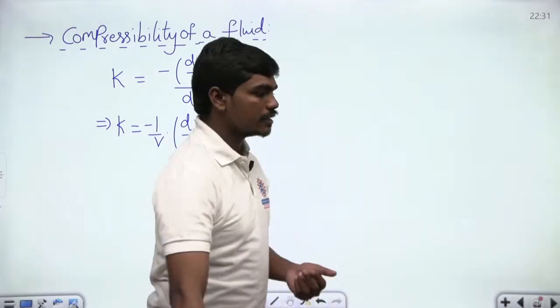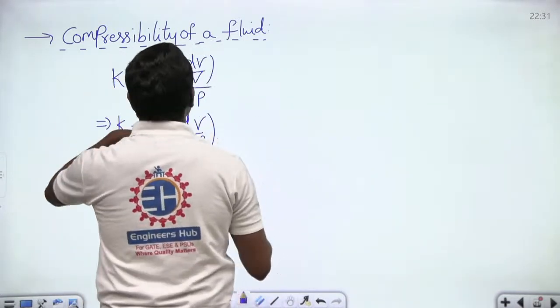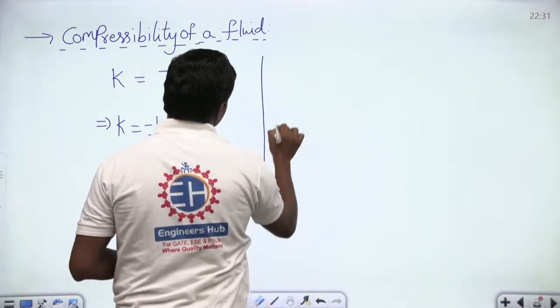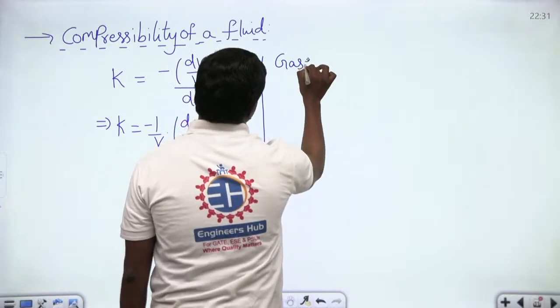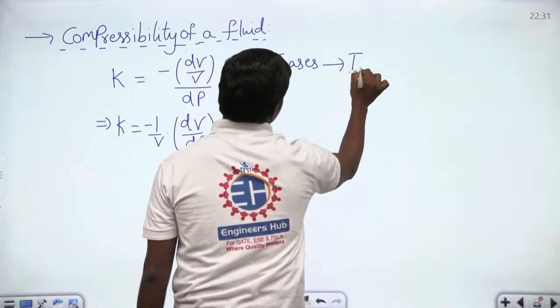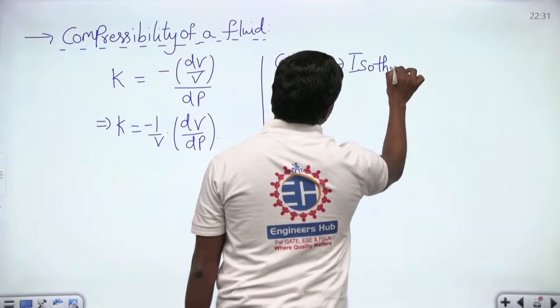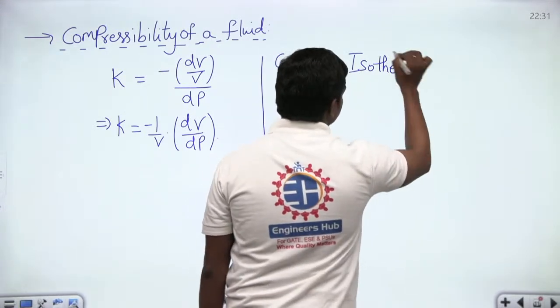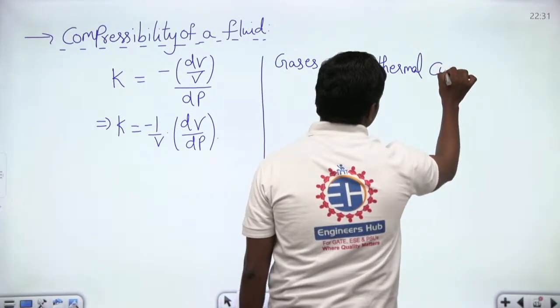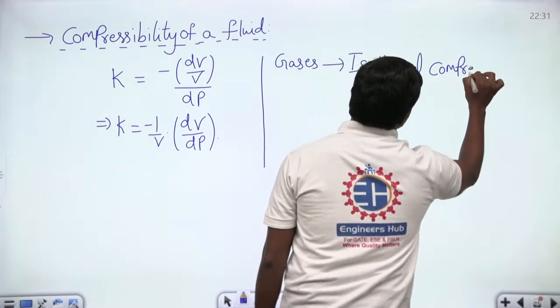There are two types of thermal compressibilities for gases. One is the isothermal compressibility, which means that during your compression process you maintain your temperature constant.